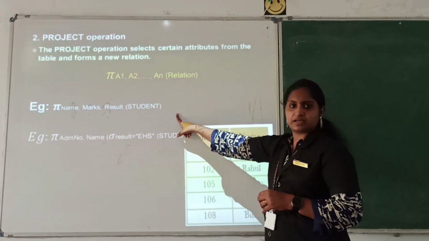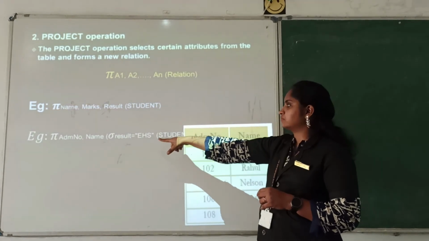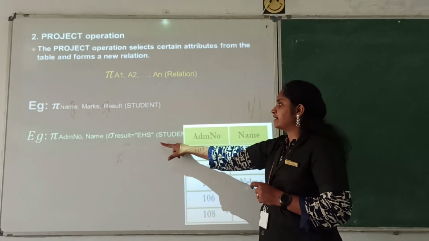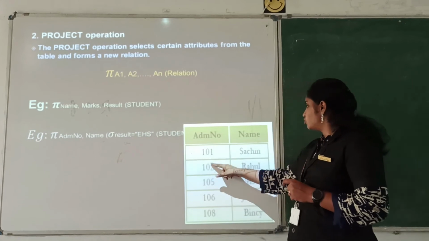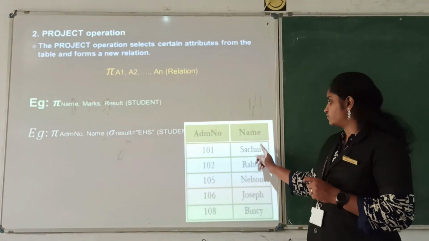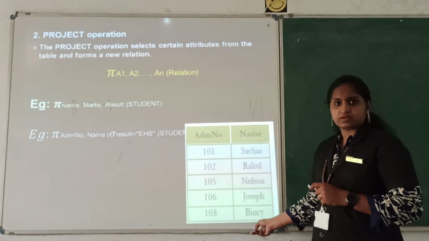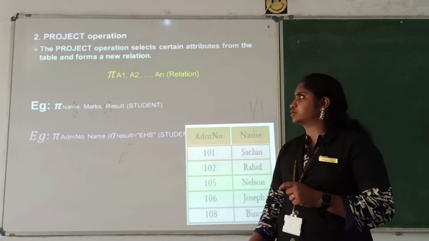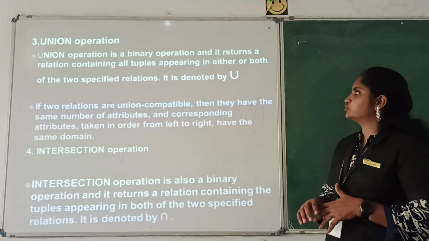So you will get a table like that. And here it is admission number and name of those who are eligible for higher studies from the student table. So you are getting the admission number and name of the students who passed. So if you want to display the details, you can just use the project operation. Clear? Okay. And next is union operation.